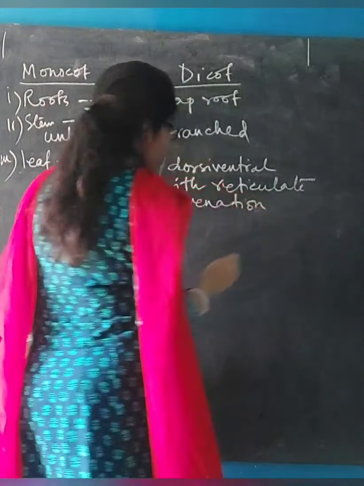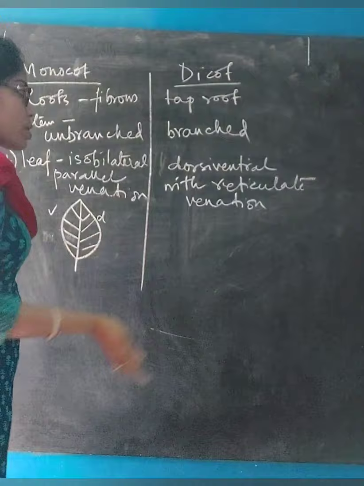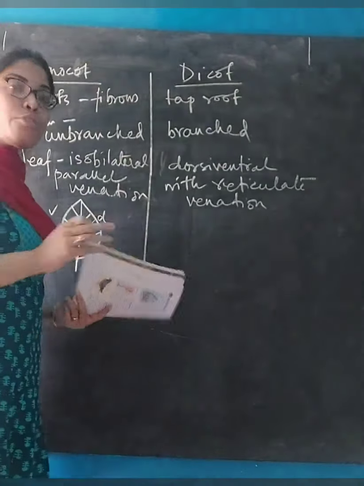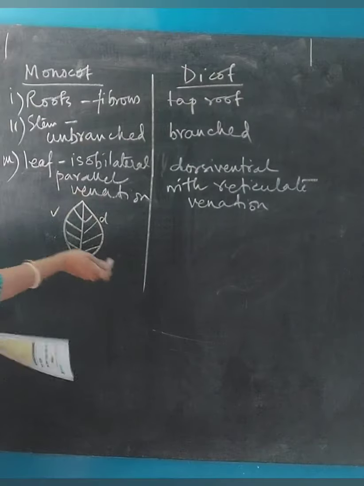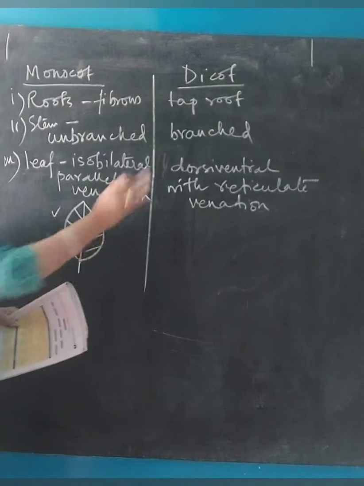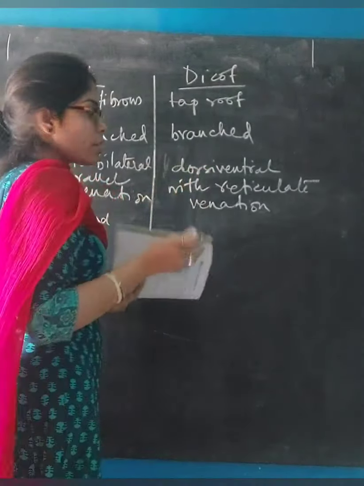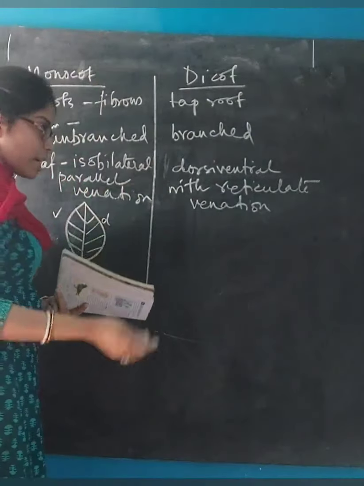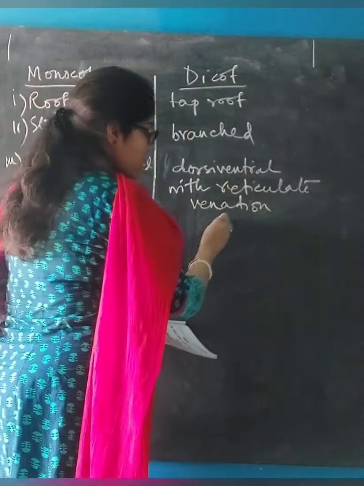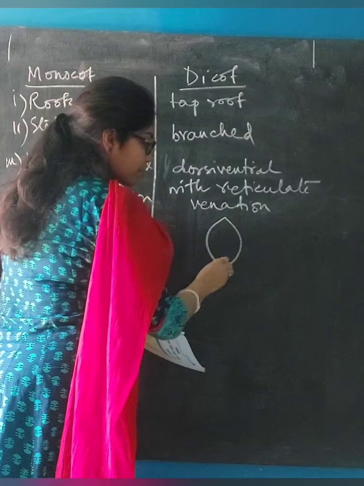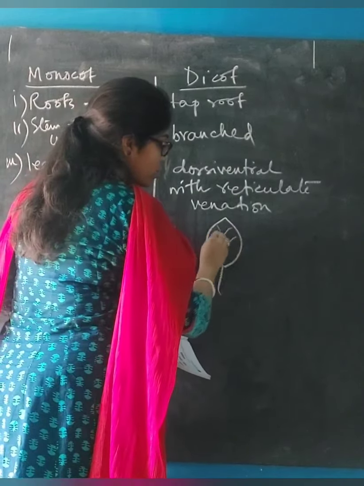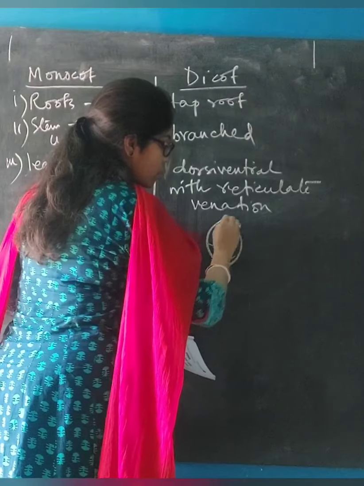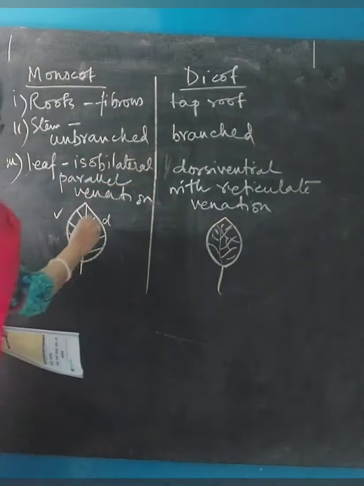Now, what is dorsiventral? Here, the dorsal and the ventral sides are different from each other. Unlike an isobilateral leaf, where the dorsal and ventral sides are more or less similar, in a dorsiventral leaf the dorsal side differs from the ventral side. Also, reticulate venation means that if this is the leaf, there is network-like venation, not parallel like this.